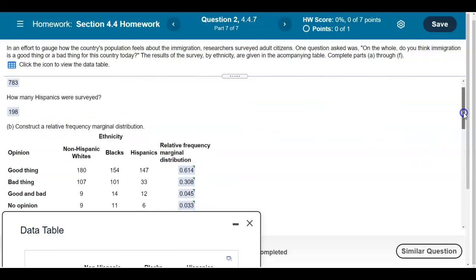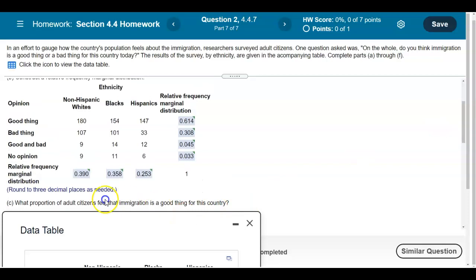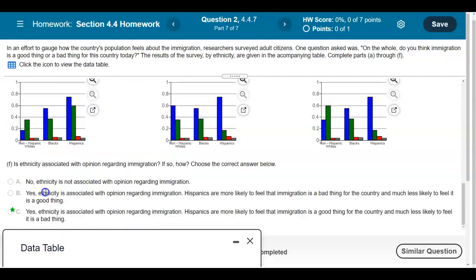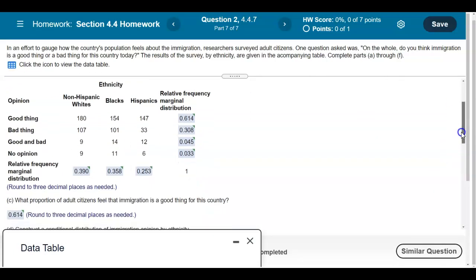Okay, now the next thing that we want to do is find out what proportion of adult citizens feel that immigration is a good thing for this country. So here, this is the good thing, and we're looking at the percentage for this entire row, which is 0.614. So 0.614 represents that amount. So 0.614 are the adult citizens that feel that immigration is a good thing for this country.